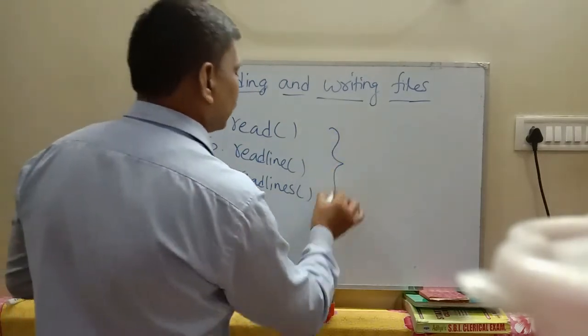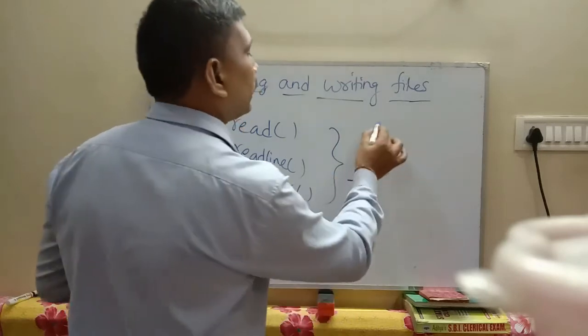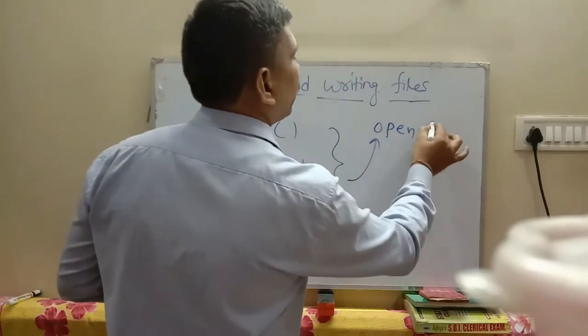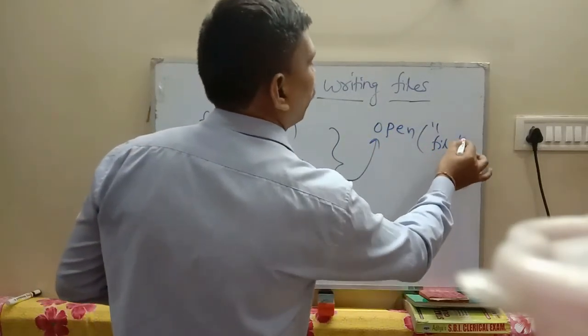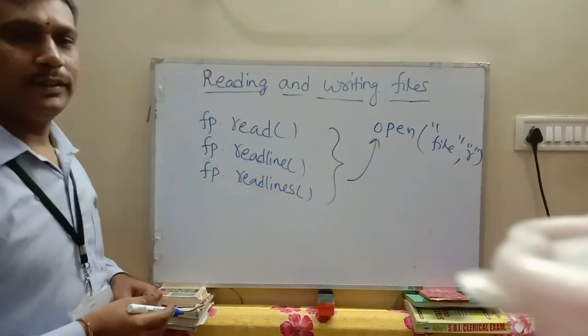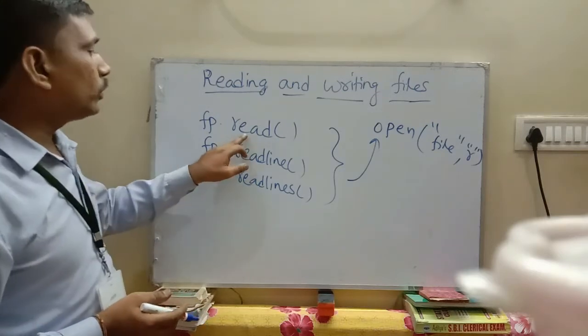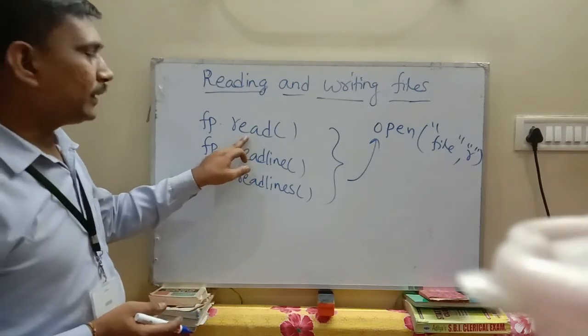Before using these three methods, you first open the file in read mode. These are the similarities. After that, the differences are in what each method returns.